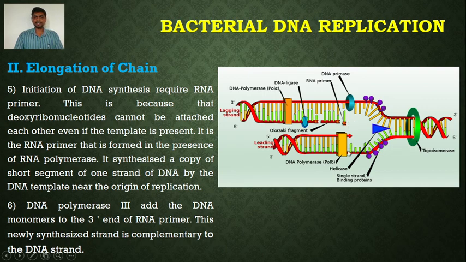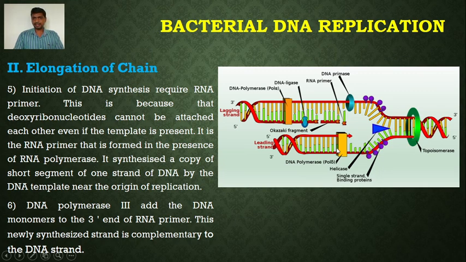It synthesizes a copy of a short segment of one strand of DNA by using the template DNA near the origin of replication. So a short segment of RNA is formed near the origin of replication by the enzyme RNA primase. Now DNA polymerase III adds the DNA monomers, that is the nucleotides, to the 3' end of the RNA primer, and this newly synthesized strand is complementary to the parental strand.